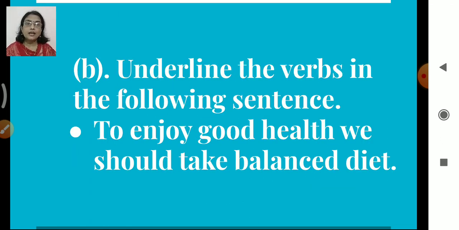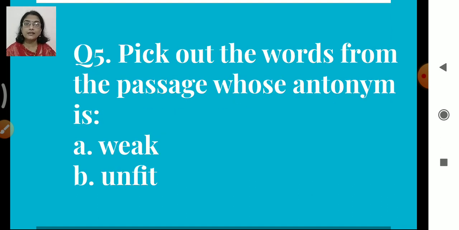Then the next question. Underline the verbs in the following sentence. To enjoy good health, we should take balanced diet. Then the fifth question. Pick out the words from the passage whose antonym is weak. The other one is unfit. What is antonym, children? Opposites, right? Okay, so these are the questions. And now what is our work? Again, we'll go back to the passage and try to locate, mark the answers.